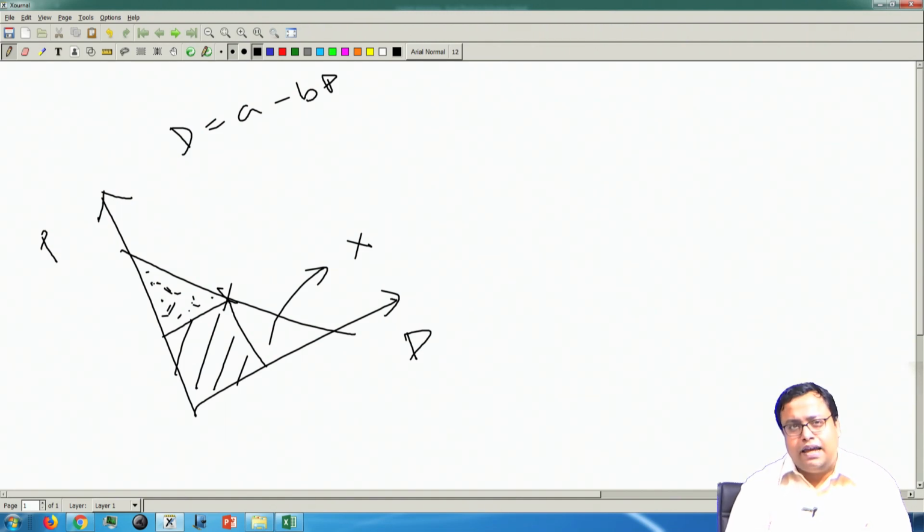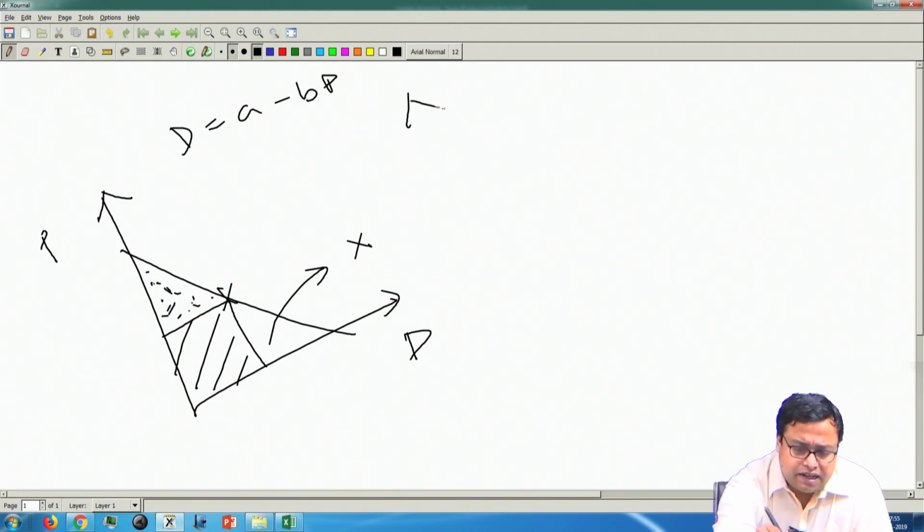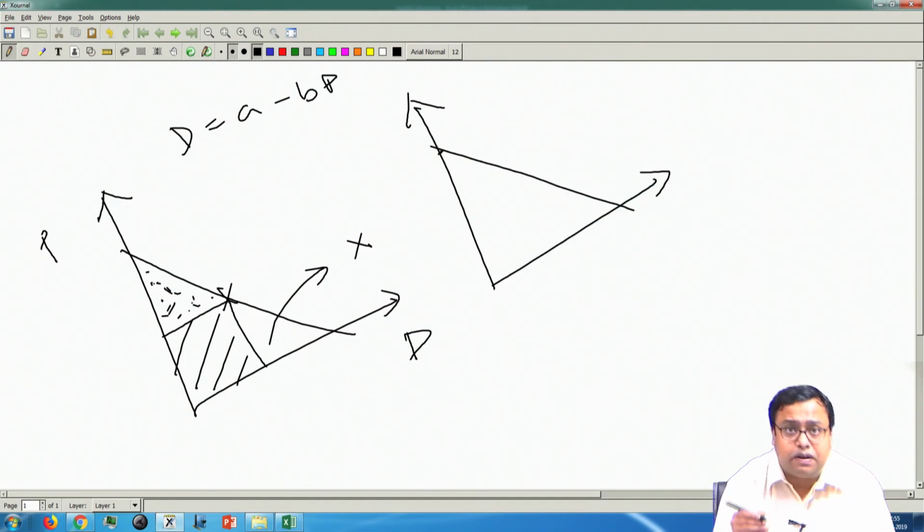But if I have the power to have multiple pricing, the first thing I will do is price at a very large price, and I get this much of the sales.